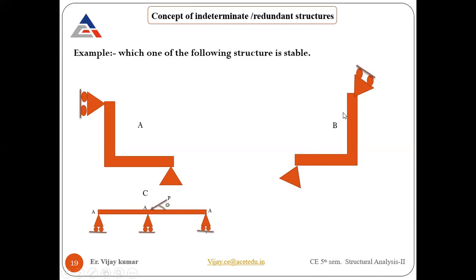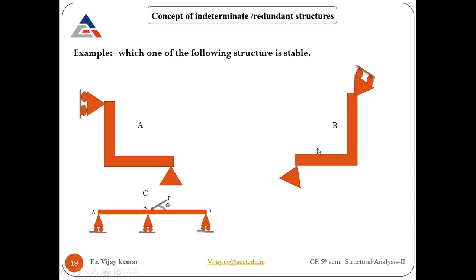Concurrent means the lines of action of the support reactions meet. If you make a free body diagram, the perpendicular reaction will be in that direction here, and a similar one in this direction. When you draw the lines of action, they are on the same line. That's why it's unstable.